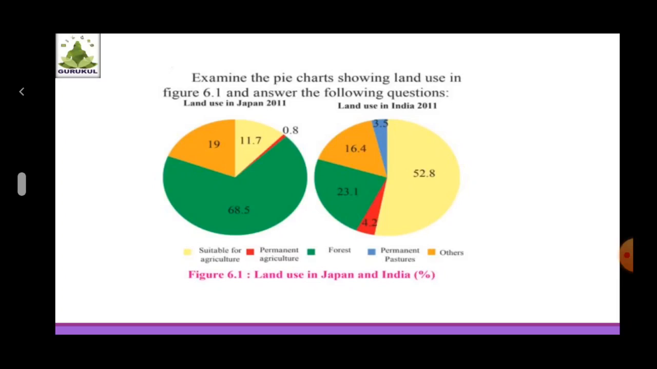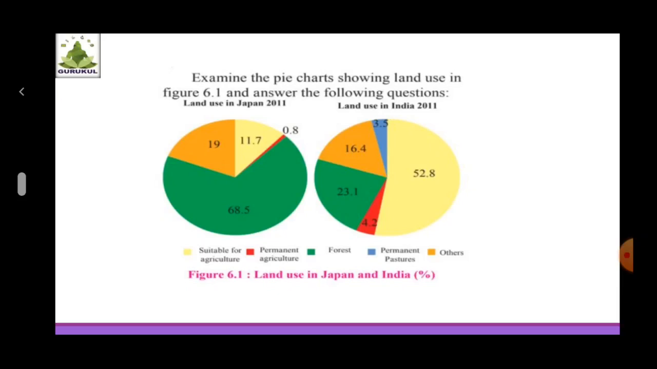Next question is correlate their land use and development. Land use in India shows comparatively low development. But on the other hand, land use in Japan shows comparatively high development. Based on this, the next question is which land use is found in Japan then? The land use like agricultural land use, forest land use, grassland land use and other land use are found in Japan.